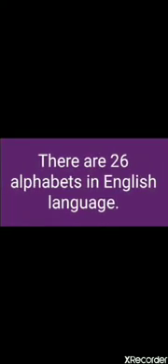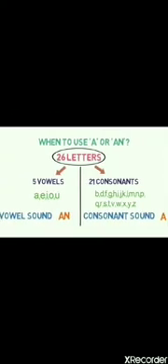There are 26 alphabets in the English language, and out of these 26 alphabets, 5 of them are called vowels and the rest of the 21 letters are called consonants. The vowels are A, E, I, O, U. These 5 letters are called vowels. So, we use the article an before the vowel sound and we use the article a before the consonant sound.